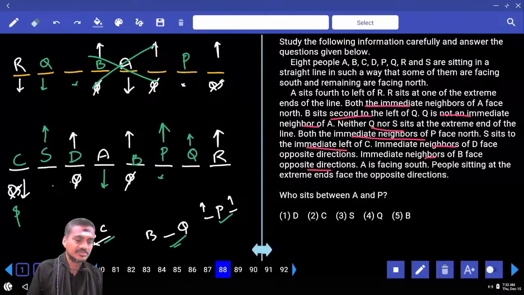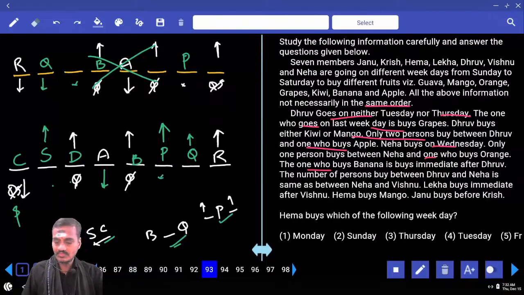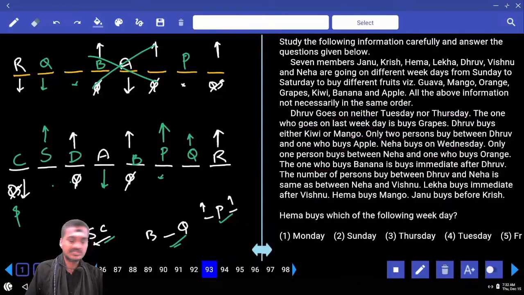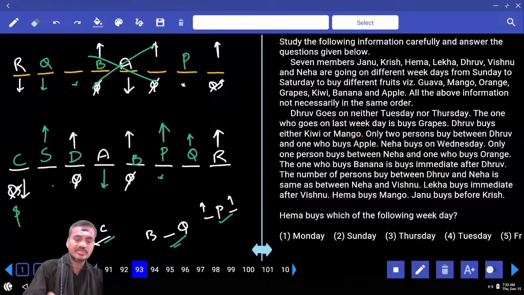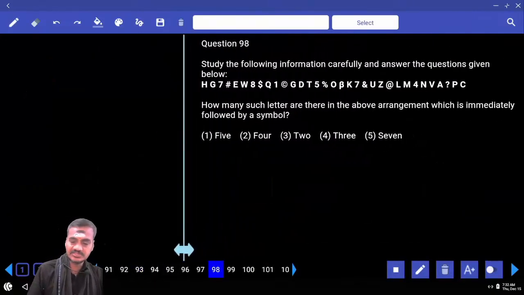Done? Now this is about question numbers 88 to 92. Then 93 to 97, are you doing those? 93 to 97 and 98 to 100. Which should we do first? 98 to 100. 98 to 100, it is based on just a sequence.